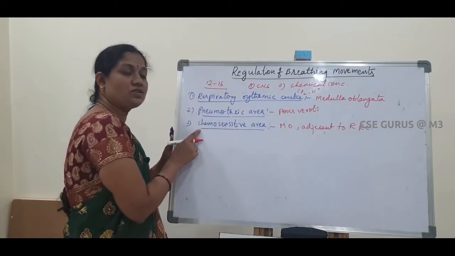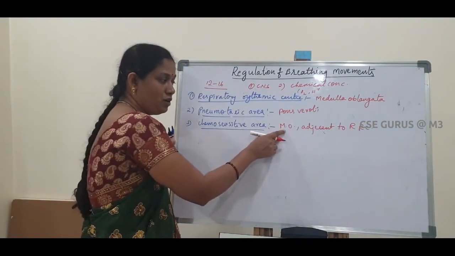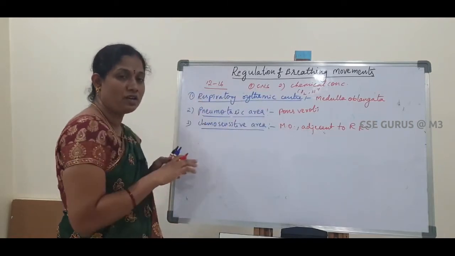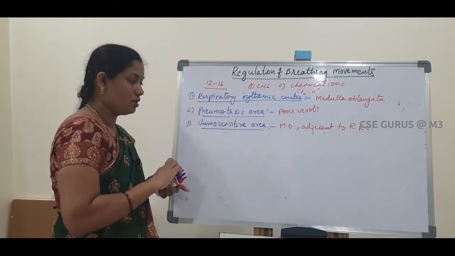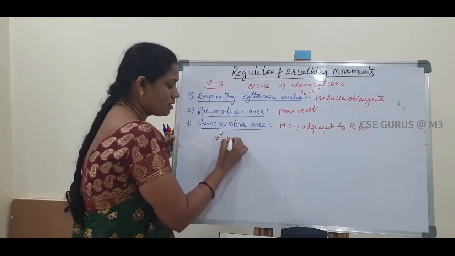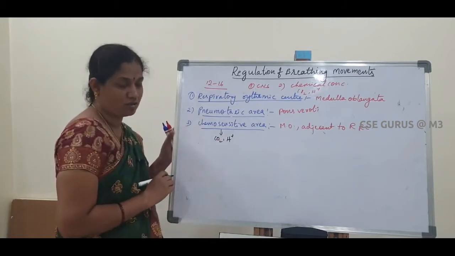This chemosensitive area is highly sensitive to carbon dioxide and H plus ion concentration.